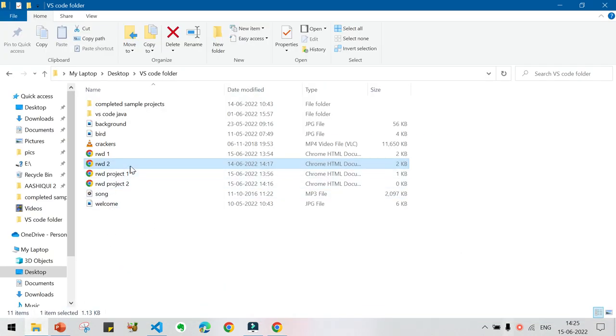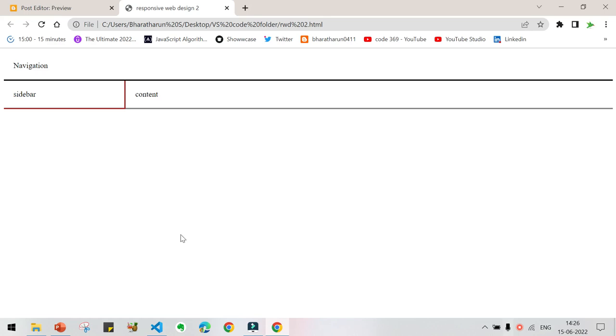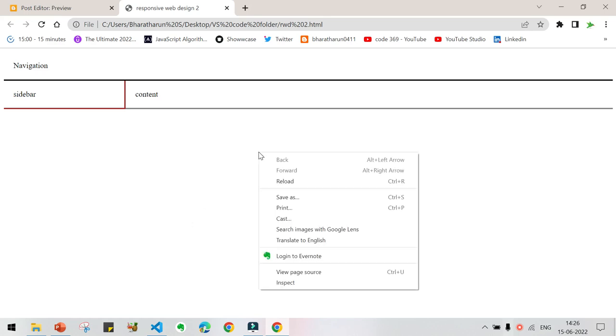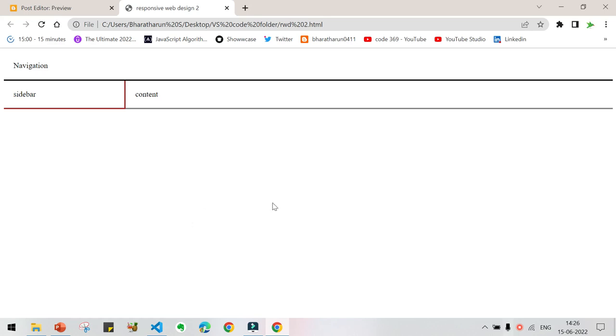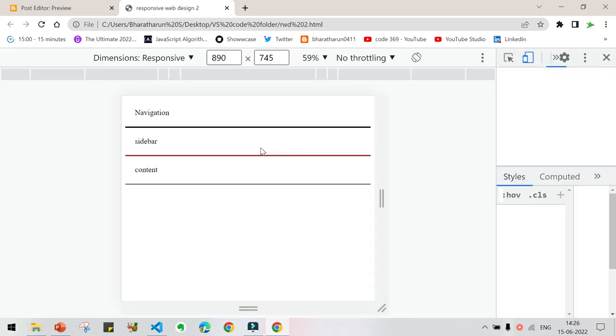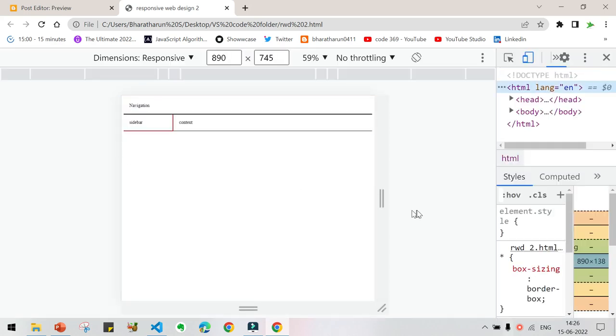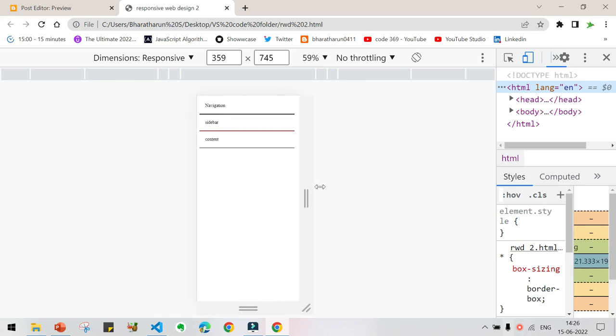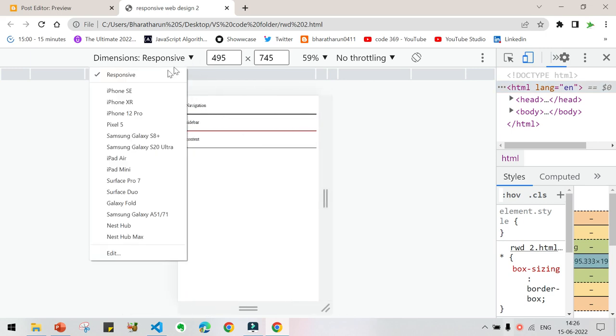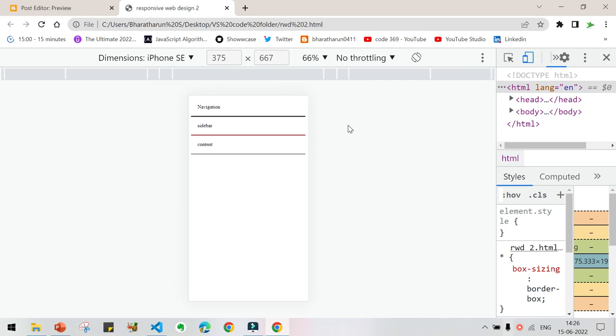Go open the sample project RWD2. Now go to inspect, or let me give iPhone SE. You can see the navigation first, the sidebar next, and the content next.